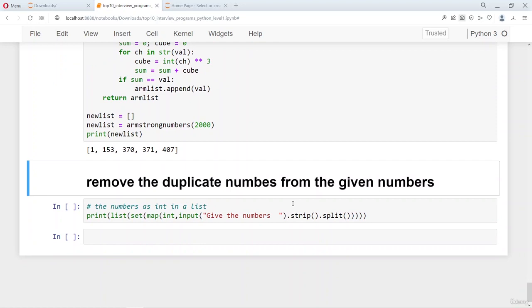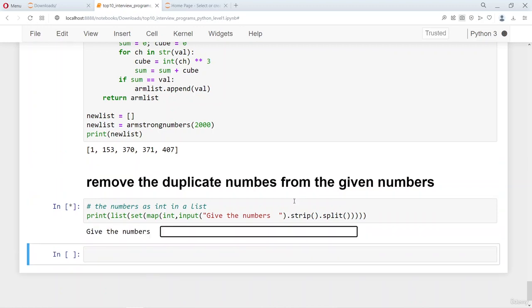The other problem which we very often talk about is to remove the duplicate numbers from the given set of numbers. So if you give a particular set of numbers, for example, if I want to give these numbers, where you can see that a number gets repeated.